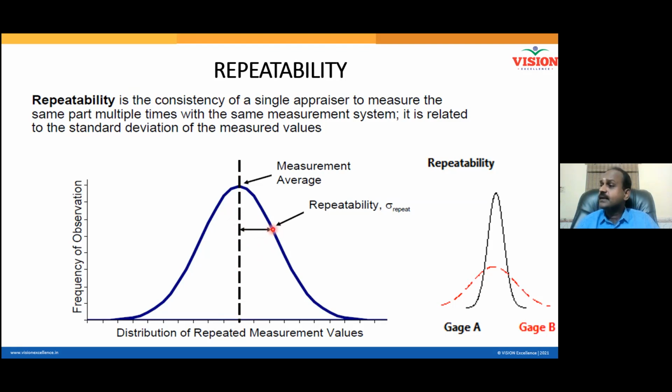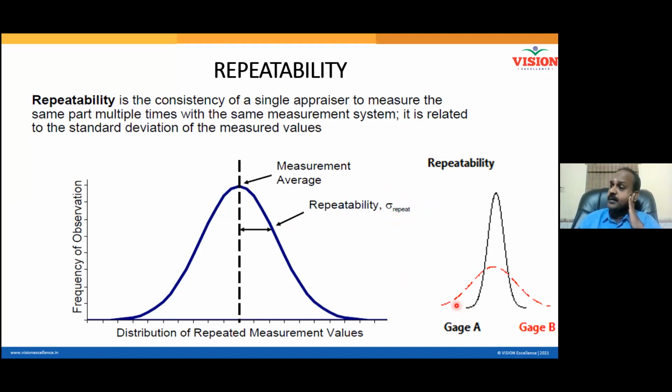What is standard deviation? The distance of the points from the average. Some points are close to the average, some points are far away from the average. So I take the average of the deviation, and that is this value. This is called standard deviation, sigma. Do you all understand what sigma is? The higher this sigma, the higher your repeatability error, as repeatability error is a function of sigma. If sigma is more, repeatability error will be more. If sigma is less, repeatability error will be less.